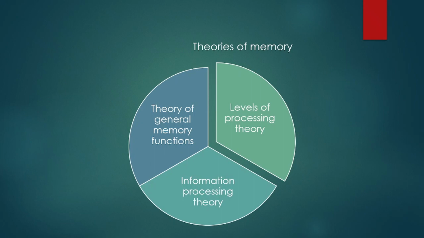Theories of memory. There are mainly three theories: levels of processing theory, information processing theory, and theory of general memory functions. The theory of general memory functions is subdivided into three subcategories: encoding, storage and retrieval.